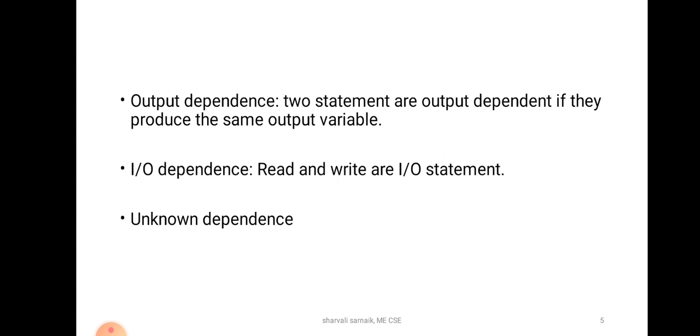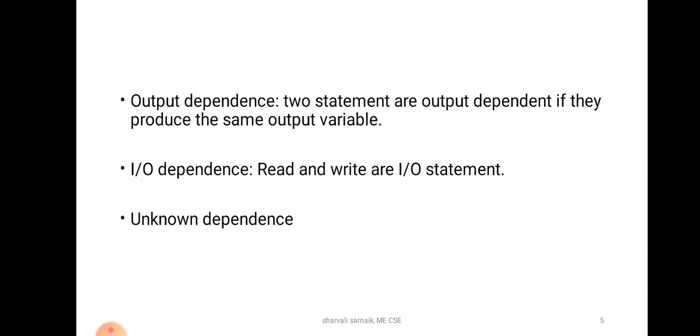Next we have IO dependence. IO dependence stands for input output dependence. Let us see what that is. Read and write are IO statements, that is, input output statements. Input output dependence occurs not because the same variable is involved, but because the same file is referenced by both IO statements.